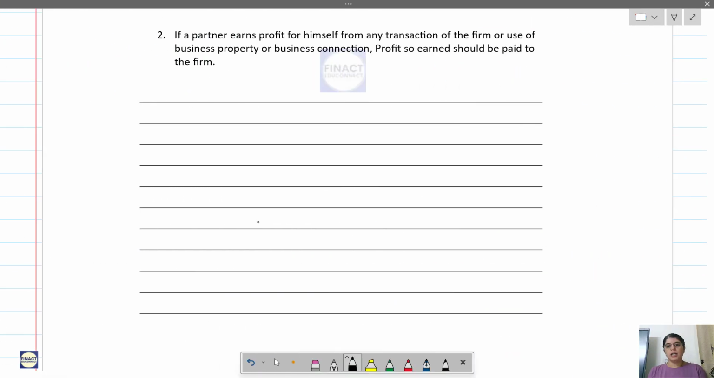Now the second one: if a partner earns a profit for himself from any transaction of the firm, or use of business property or business connection, the profit so earned should be paid to the firm. So let us understand the case over here. So these are three partners,